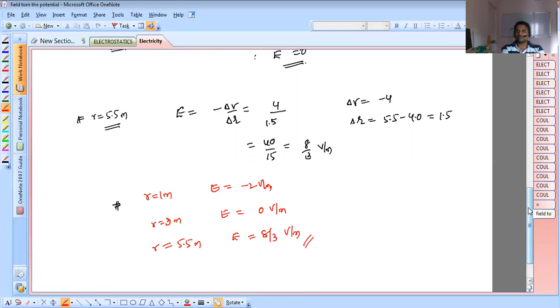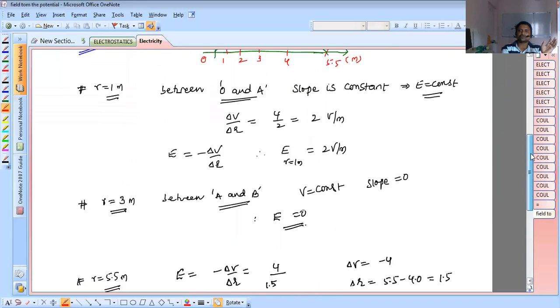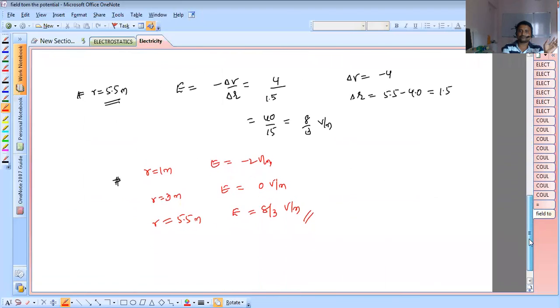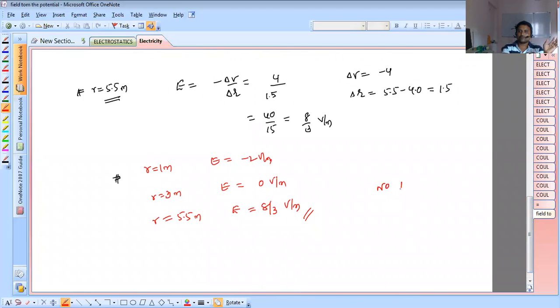Very clear. Why even though they asked the question at a particular point, I took between 2 points, in the sense that the slope is constant. That is the meaning here. So which one is the right answer actually? There is no option in this question. No option is correct. So this is your answer. Thank you.